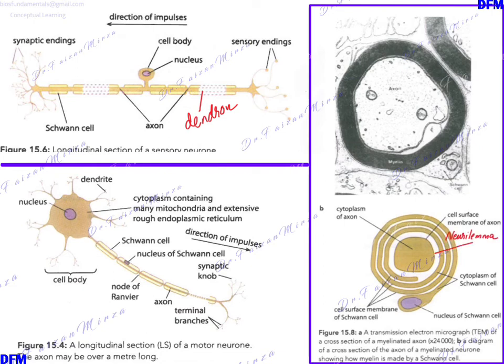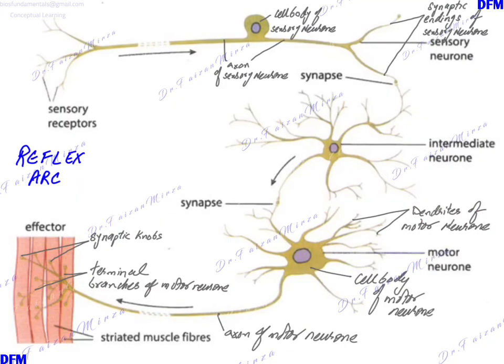The region of this you can see here, the motor neuron. As I told you, the impulse in a motor neuron travels from the dendrites to the terminal branches or the synaptic knob. This is called the axon terminal as well. You can see Schwann cells wrapped as myelin sheath all along the axon, and there are gaps between two adjacent myelin sheaths, and this gap is called the node of Ranvier.